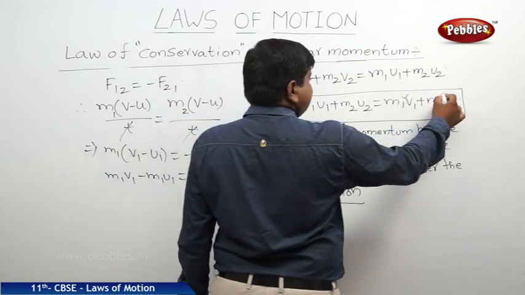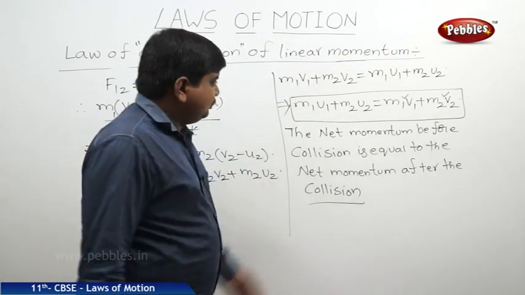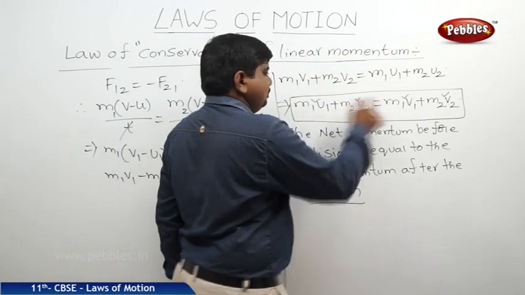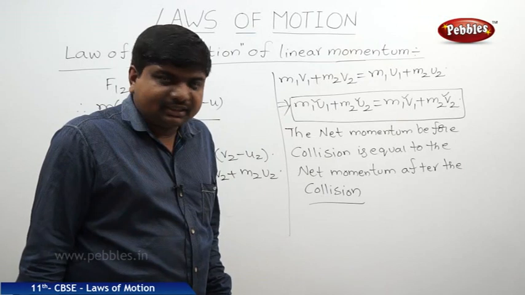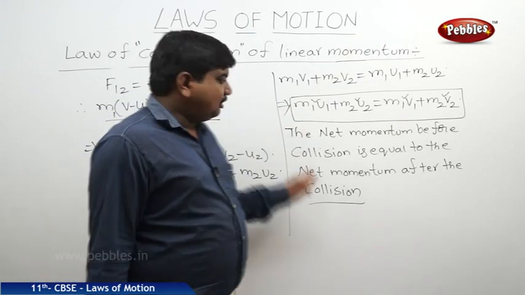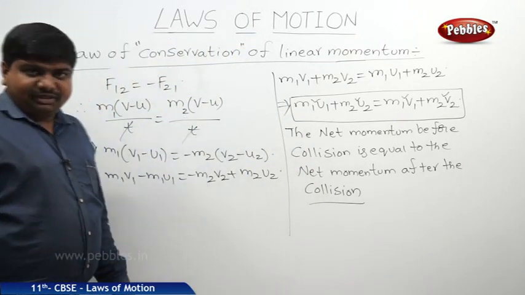After the collision, velocities are changed to v1, v2 from u1, u2. There is no change in the mass. So this statement is called the law of conservation of linear momentum.